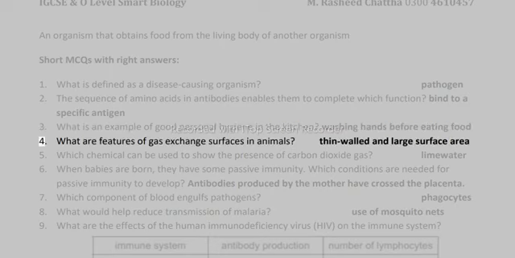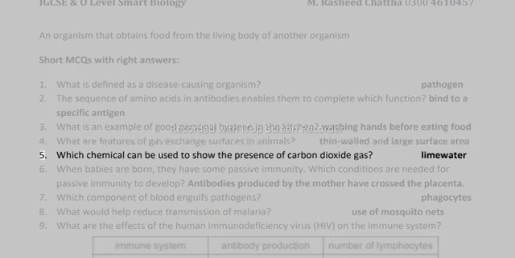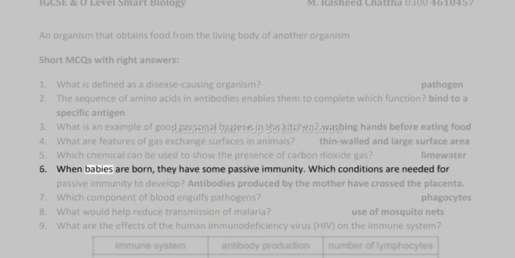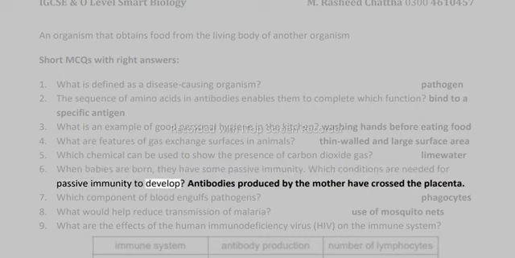4. What are features of gas exchange surfaces in animals? Thin-walled and large surface area. 5. Which chemical can be used to show the presence of carbon dioxide gas? Lime water. 6. When babies are born, they have some passive immunity. Which conditions are needed for passive immunity to develop? Antibodies produced by the mother have crossed the placenta.